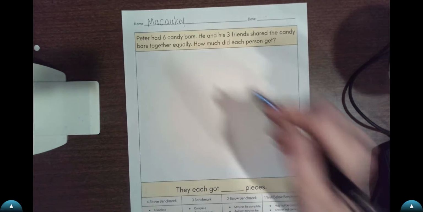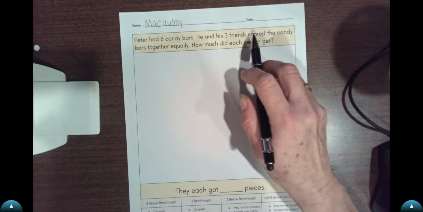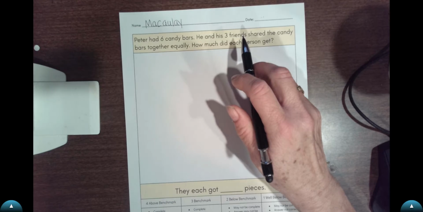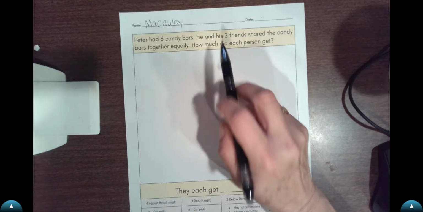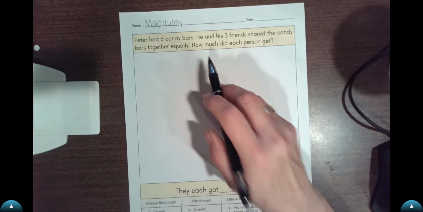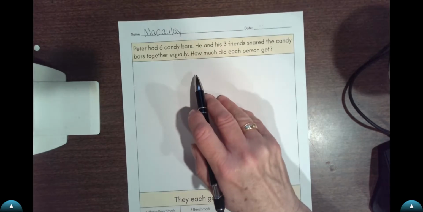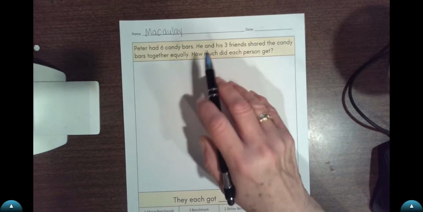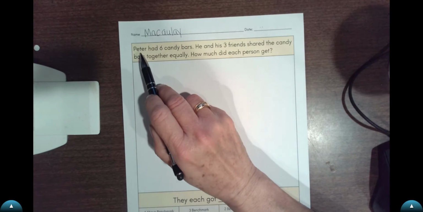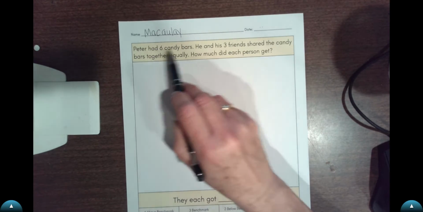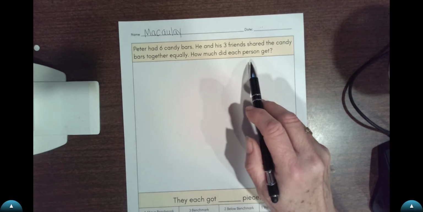I'm going to read this word problem 3 times, and we're going to answer questions about it. The first question is, who is this word problem about? Think about that as I read. Here I go. Peter had 6 candy bars.